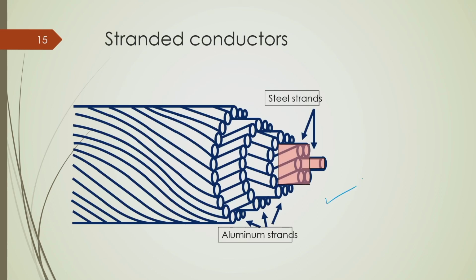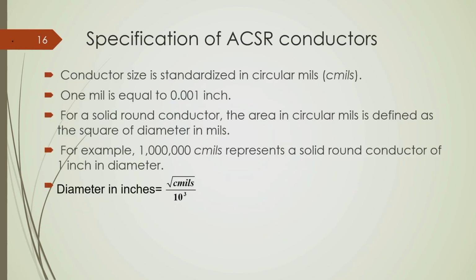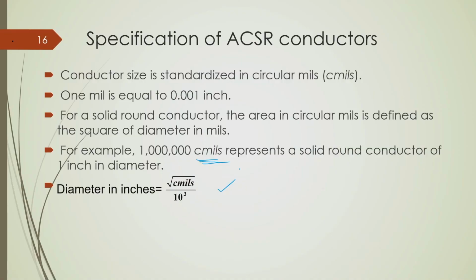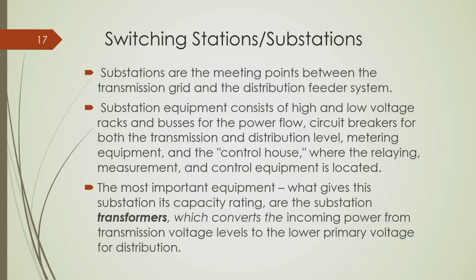This is the standard of a conductor, this is how it looks. We have these stranded conductors, this is the steel strands which is used for tensile strength of the conductor, and these are the aluminum strands, which are used to carry the power. There are some specifications by which we differentiate one type of conductor from other conductors. Normally circular mils is one of the definitions. So, this is how we can convert circular mils to diameter in inch. This already I discussed.